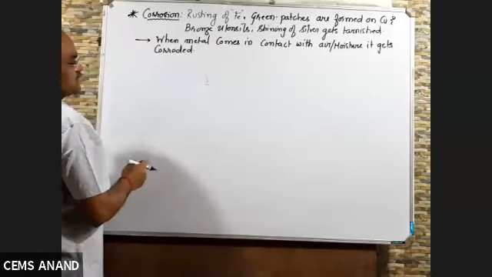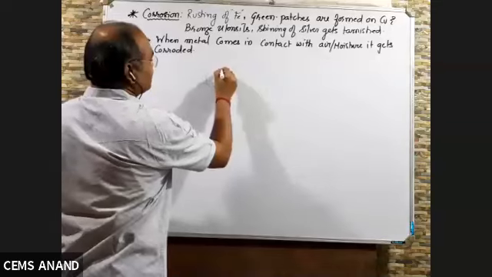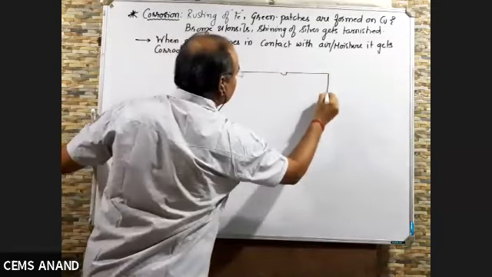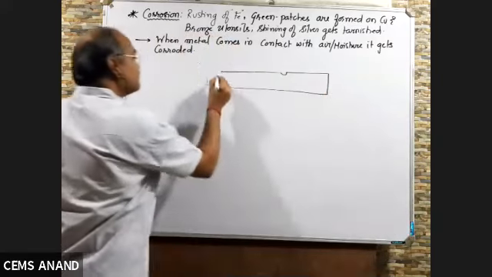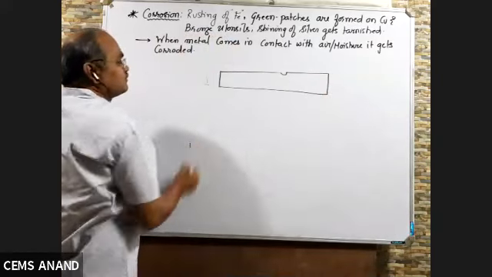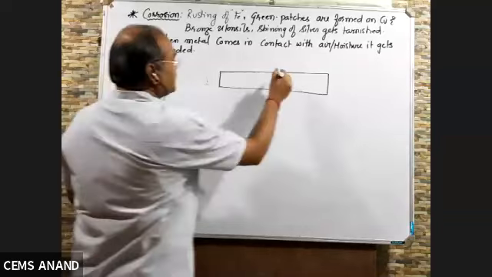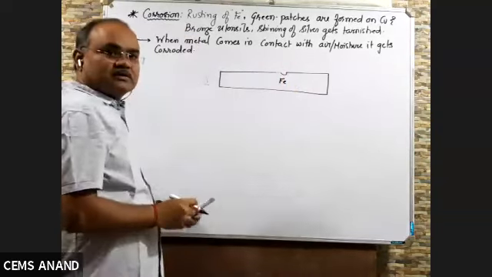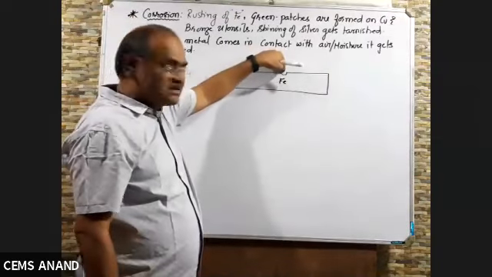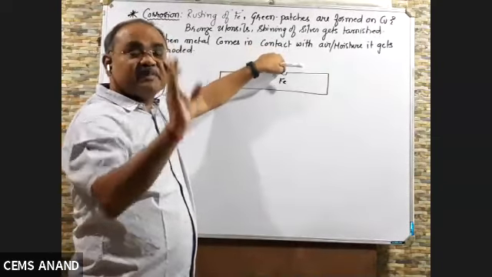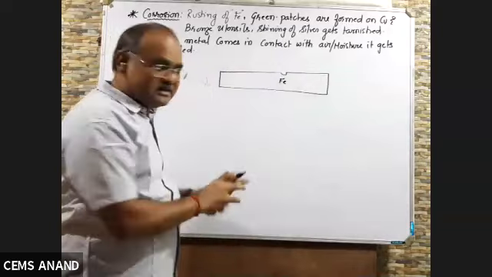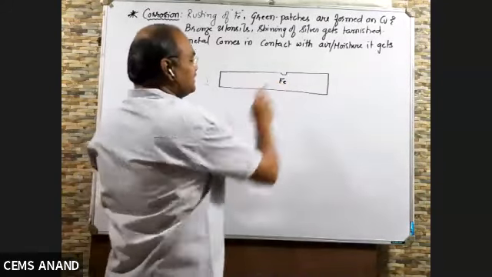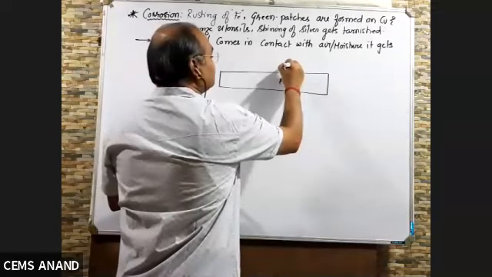Now important point is, suppose this is a piece of metal. This is a piece of iron. So whenever there is a slight bend on the surface of iron, then that part acts as anode.